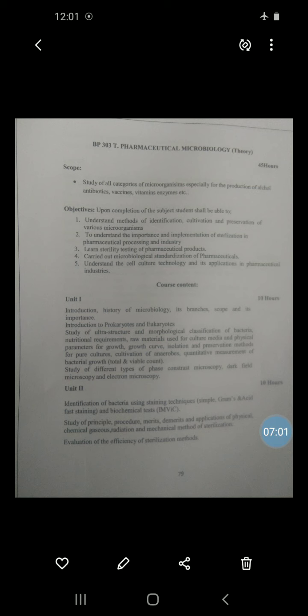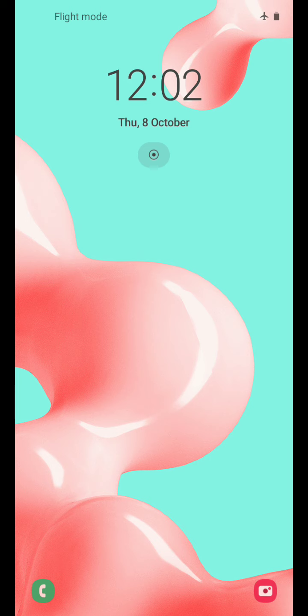Then the following points should be considered or observed to ensure the sterility during the fermentation. See here, there are 2 points to be ensured for sterility during the fermentation. First, the sterility of culture media, and second, the sterility of incoming and outgoing air.